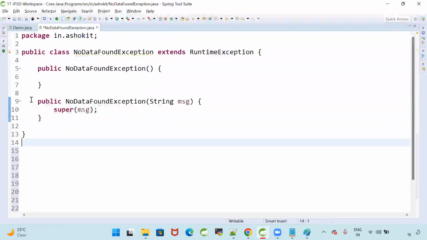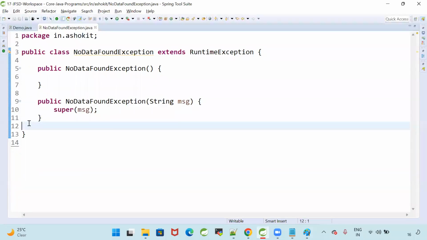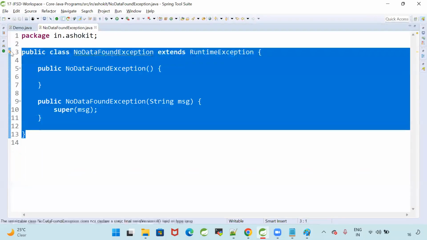Whenever I am throwing the exception, I want to pass the information to my parent class constructor: boss, we got the error here. Whatever the error message is, I want to send it to my parent class, which is RuntimeException. So with this we are able to create our own exception.